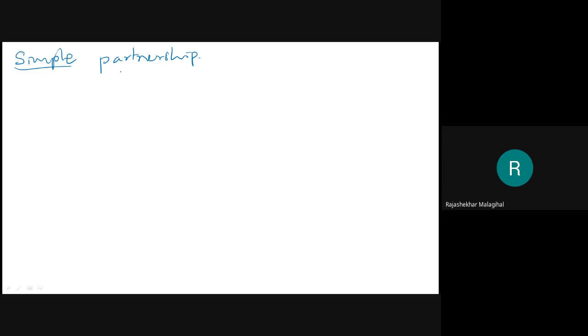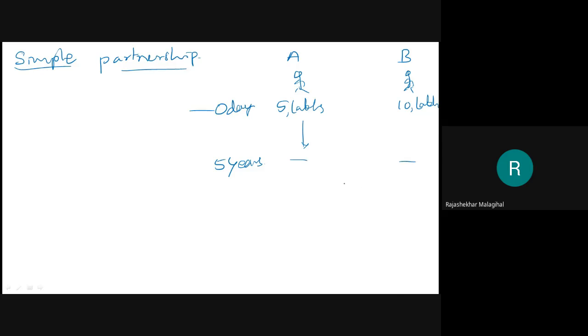A simple partnership means there is an A person and a B person. A invests some amount, say 5 lakh rupees, and B invests some amount, say 10 lakh rupees. Both invest at a particular time, the 0th day, and this continues for 5 years. At the end of the 5 years, they calculate the profit or loss.